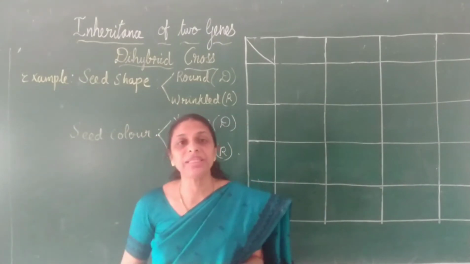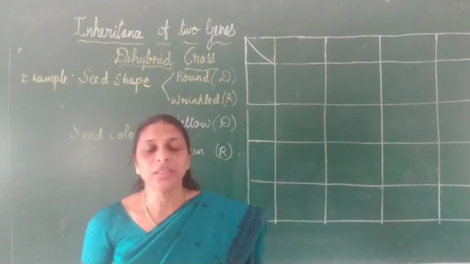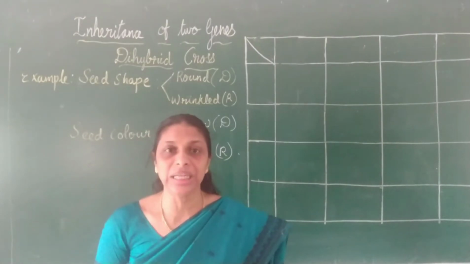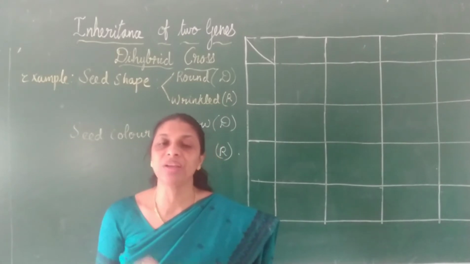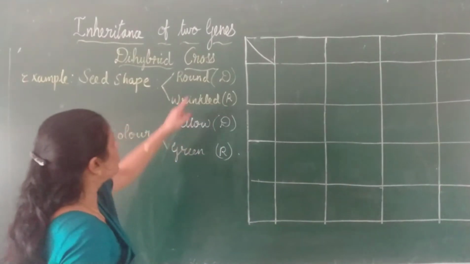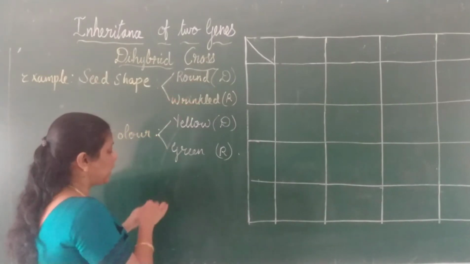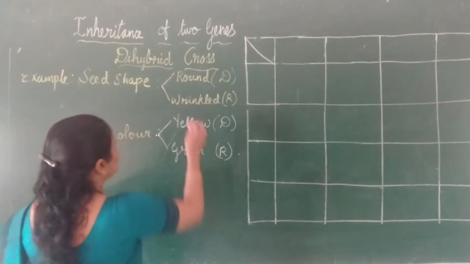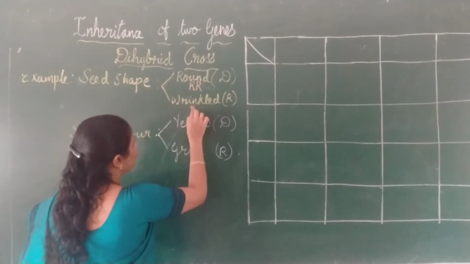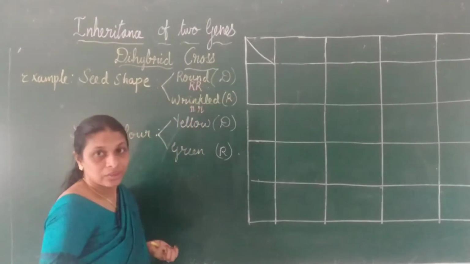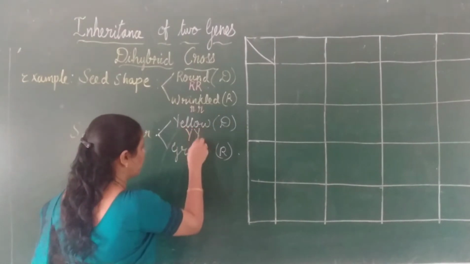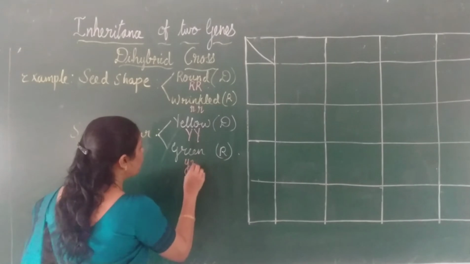Now, how to represent genotype? We know that homozygous dominant is represented by capital letters and homozygous recessive is represented by small letters. So for round, let us take capital R, and for wrinkled, small r. Right? The same way for yellow, capital Y, and for green, small y.